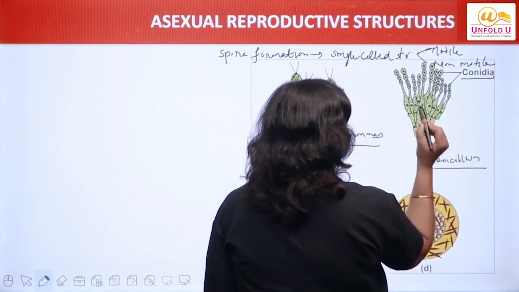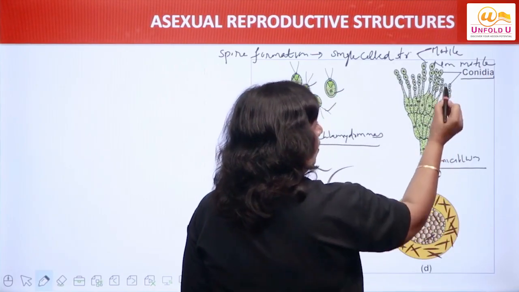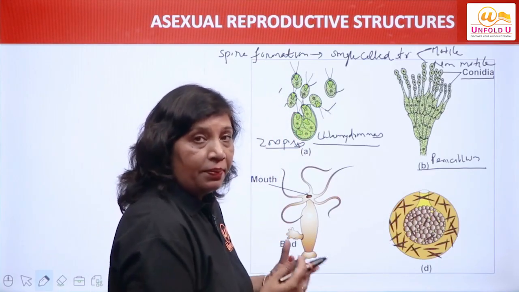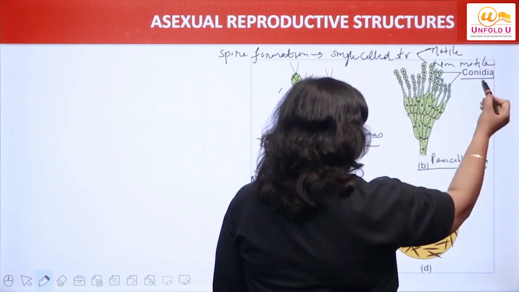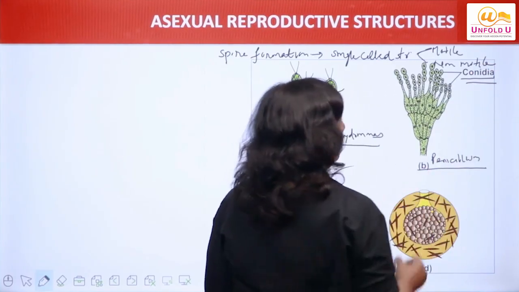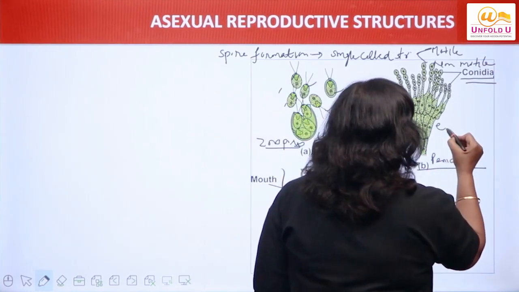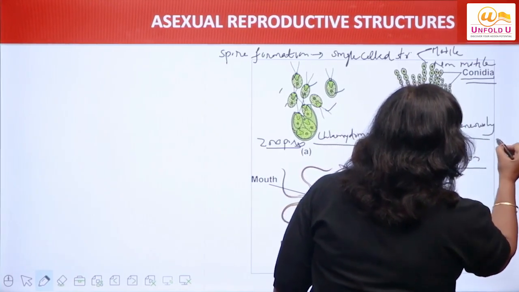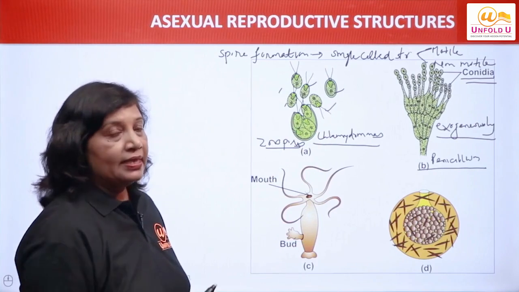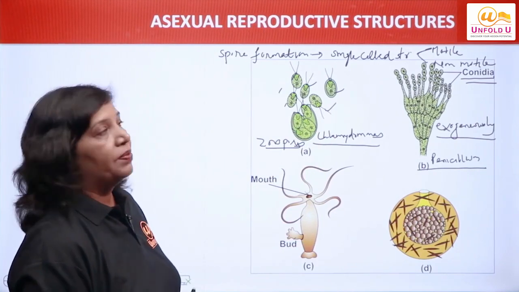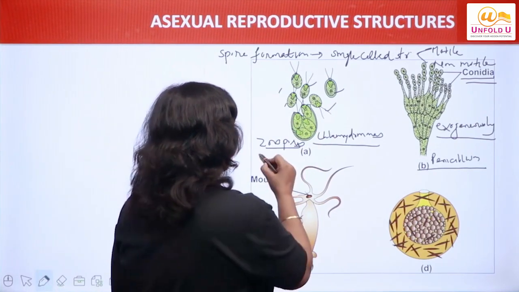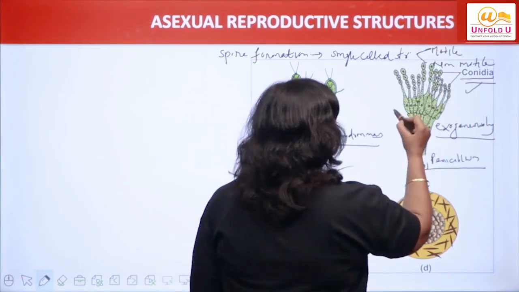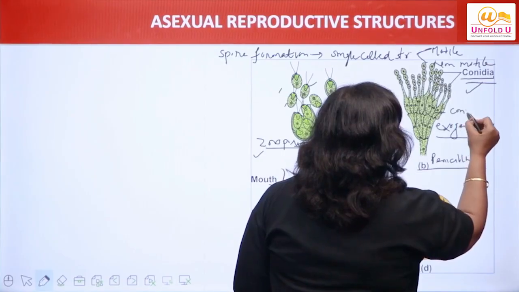Non-motile. As you can see, hyphae के branches के tips पे round structures constructed होते हैं, constrict होते हैं, break होते हैं, and they are found in chains. And this is called conidia. So we say they are exogenously formed structures, बाहर की तरफ प्रोड्यूस होते हैं, इसलिए हम कहेंगे exogenously produced structures. तो zoospores and what? Conidia. Conidia किस पे बनते हैं? ब्रांचेस पे, और इन ब्रांचेस को हम क्या कहते हैं?